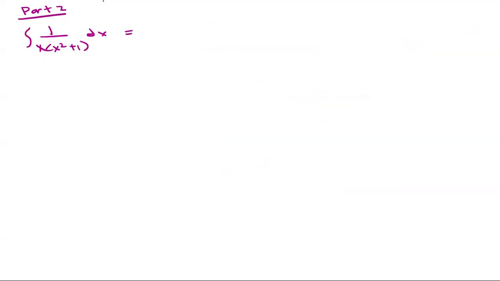So remember, we can break this down as a over x plus bx plus c over x squared plus 1, and times dx. All right, so we found out from our work that a was 1, so let's rewrite that as 1 over x. B was negative 1, so that's negative 1x.